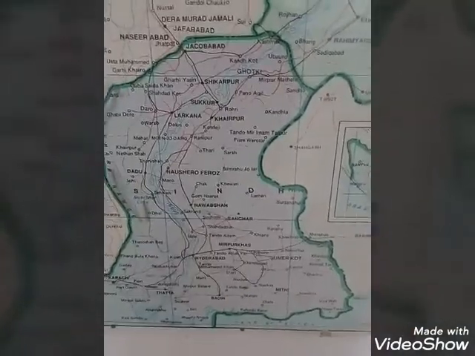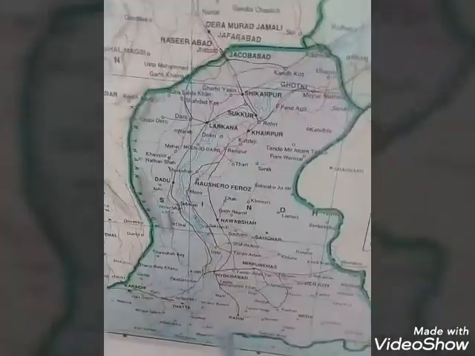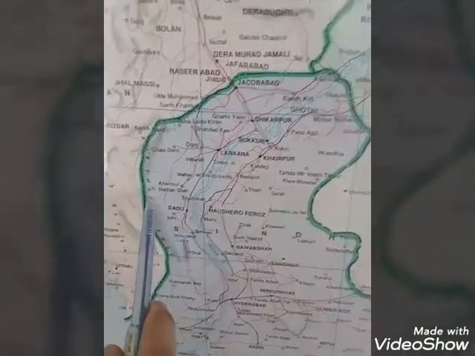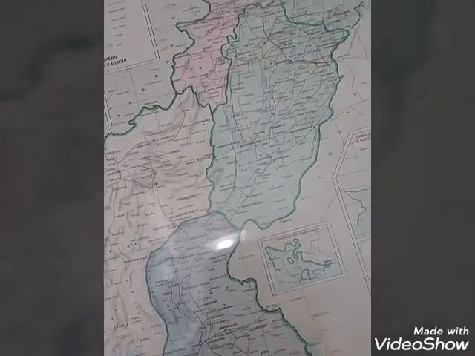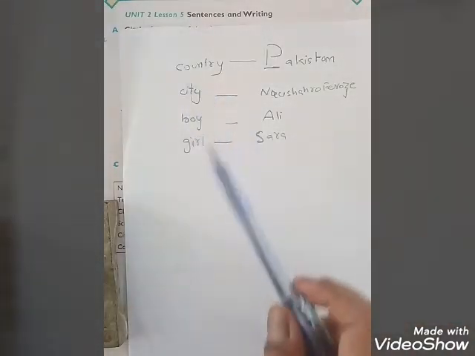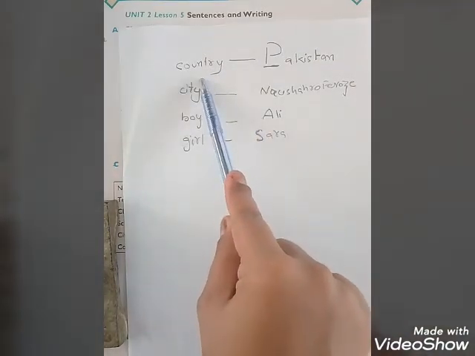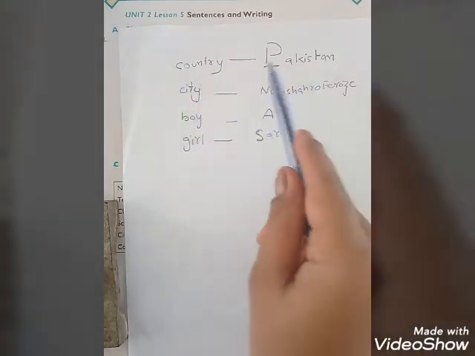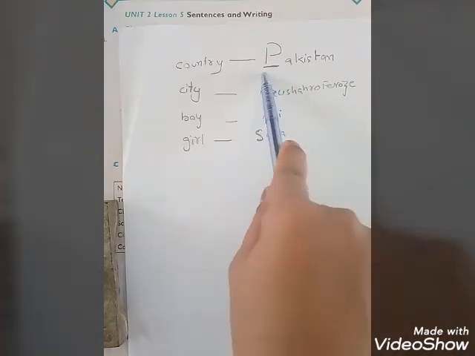So children, can you see that all the names of cities start with capital letters? It means capital N, capital D, capital K. When we write any special name, we start with a capital letter. See, I have written some examples. This is country. There are lots of countries in this world, but when we talk about a special country, we will start with capital P. We are talking about Pakistan.